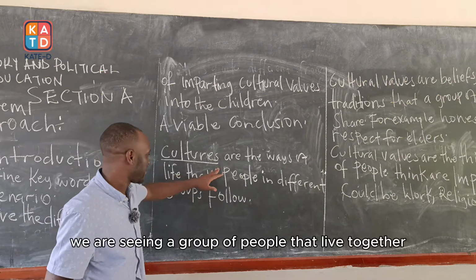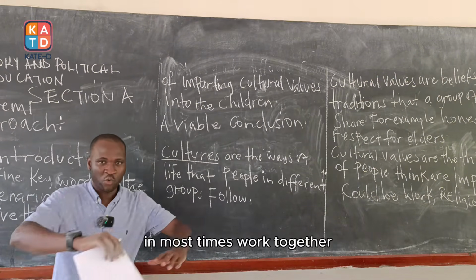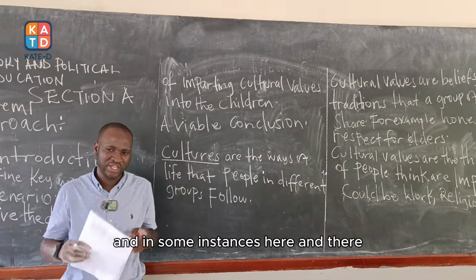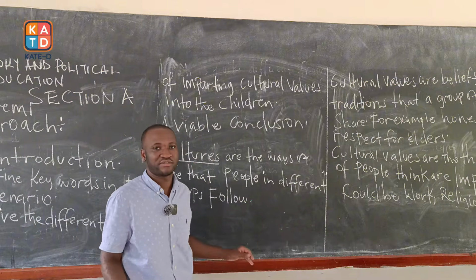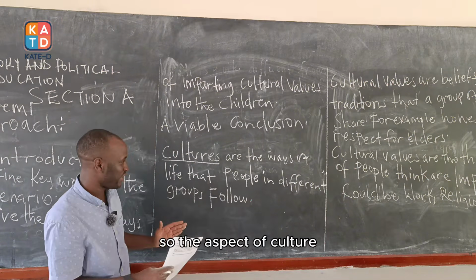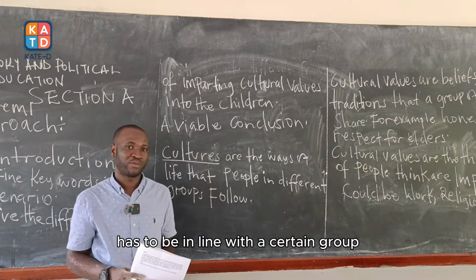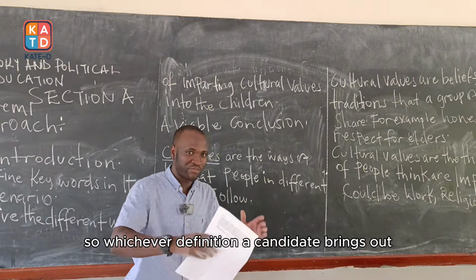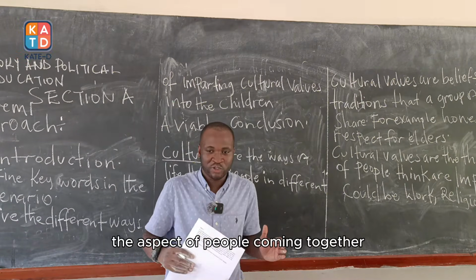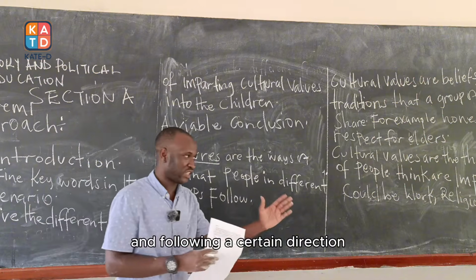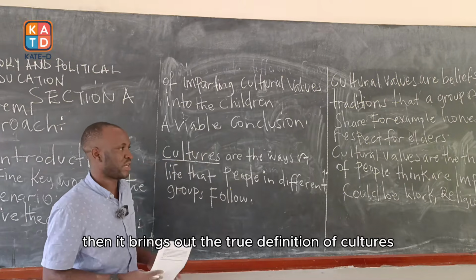So in that case, we are seeing a group of people that live together, in most times work together, and in some instances, here and there, they might even be sharing the same ancestors. So the aspect of culture has to be in line with a certain group. So whichever definition a candidate brings out, as long as it stipulates the aspect of a group, the aspect of people coming together and following a certain direction, then it brings out the true definition of cultures.